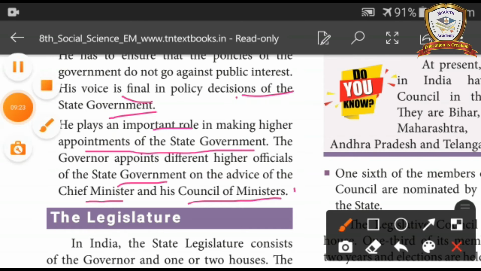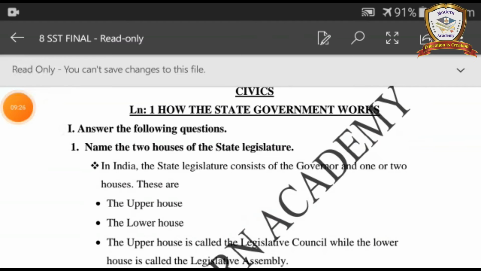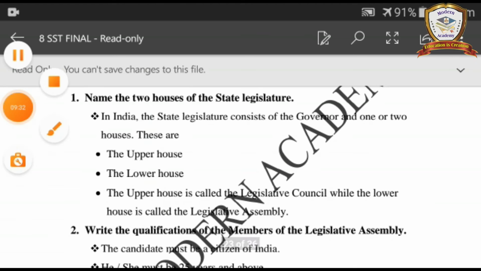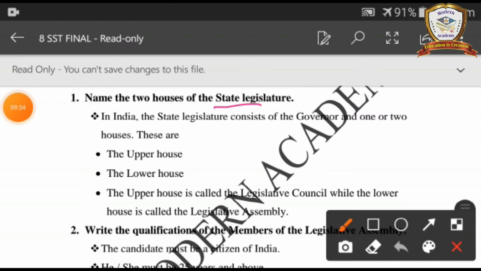Now take your material to first Roman. First question. Name the two houses of the state legislature.